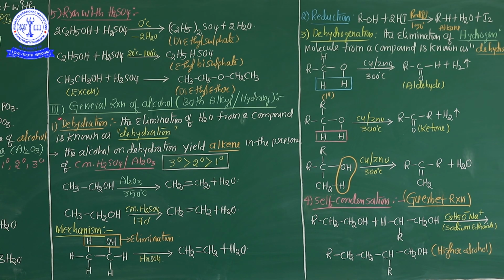Especially in the third classification of the chemical properties of alcohol, the definitions of dehydration and dehydrogenation are important, and the self-condensation of alcohol, which is nothing but the Guerbet reaction, is also very important. I hope this is very useful to every student, not only at board level but also at NEET level.